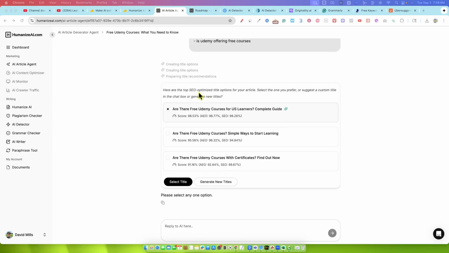Okay, cool. Here are the top SEO optimized title options for your article. Select the one you prefer or suggest a custom title in the chat box. So it's going to give us an SEO score. These two at the 98% mark, or this is what it's saying is the best one, and also highlights it. Are there free Udemy courses for US learners? That's great. We can rank for that main keyword for US learners. This would be an article specifically addressing a specific geographical location, which could be a good thing.